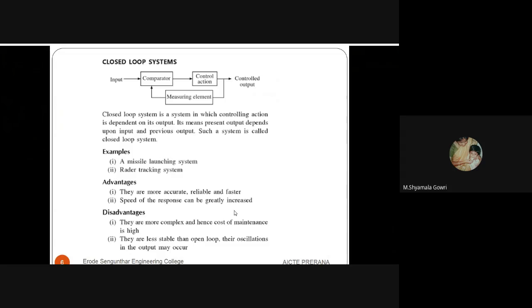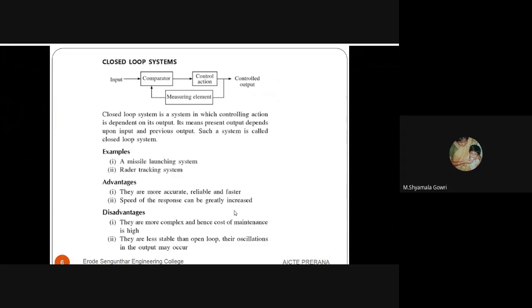The advantages are they are more accurate, reliable, and faster. The second one is the speed of the response can be greatly increased, because the control action is provided based on the error signal.